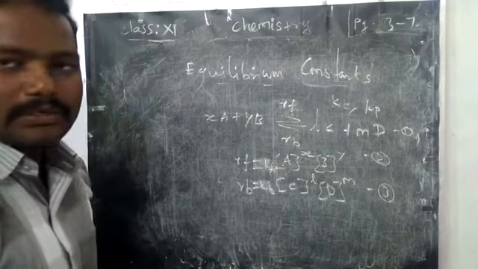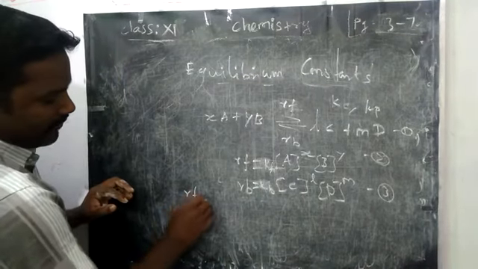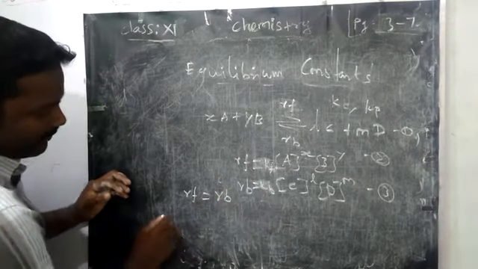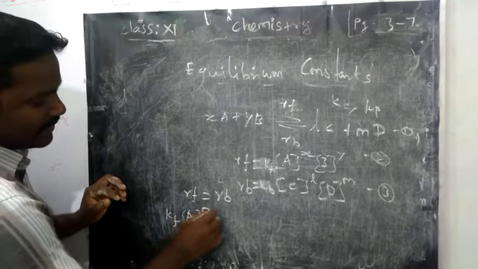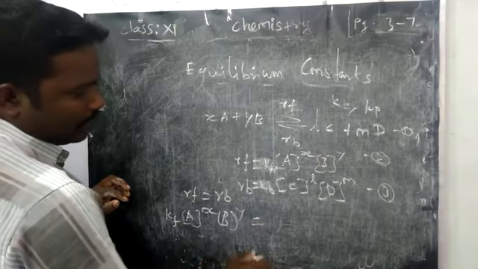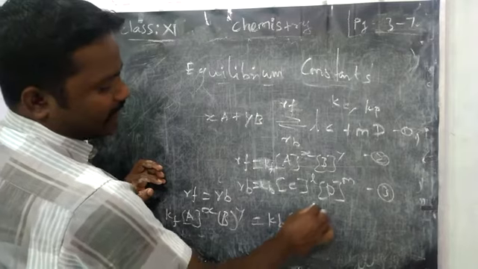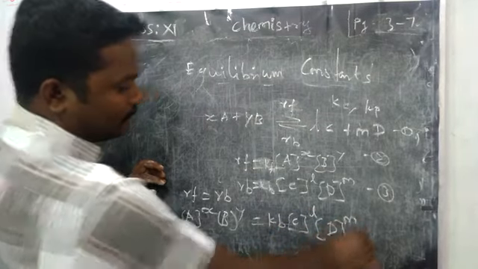Now we can equate the second and third equations. So Rf is equal to Rb: Kf [A]^X [B]^Y is equal to Kb [C]^L [D]^M.